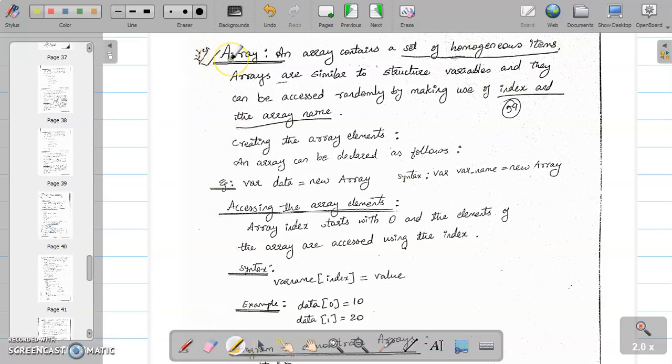Today we will be learning about arrays in JavaScript. What is an array? Array is a collection of similar data items. Array is a collection of homogeneous items.